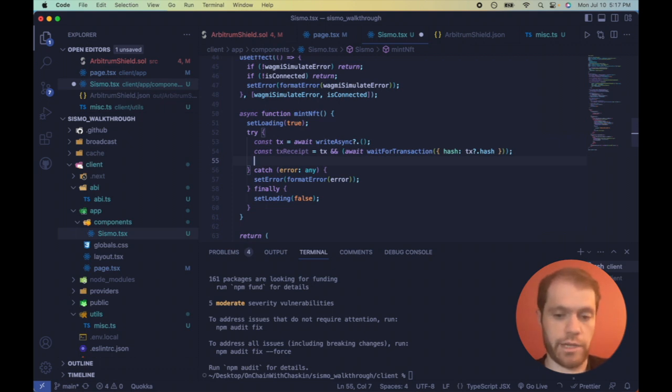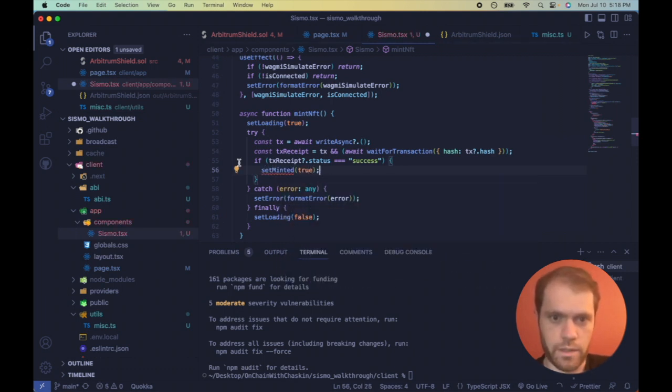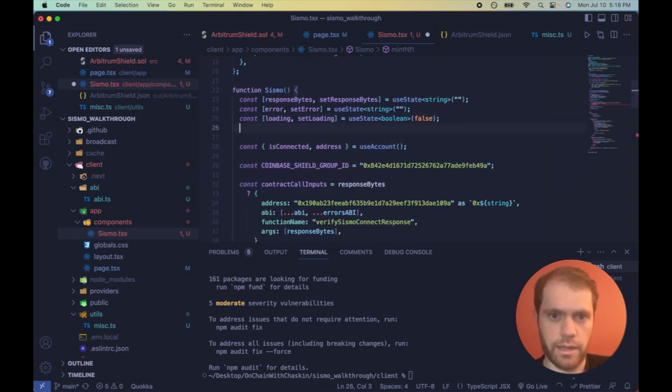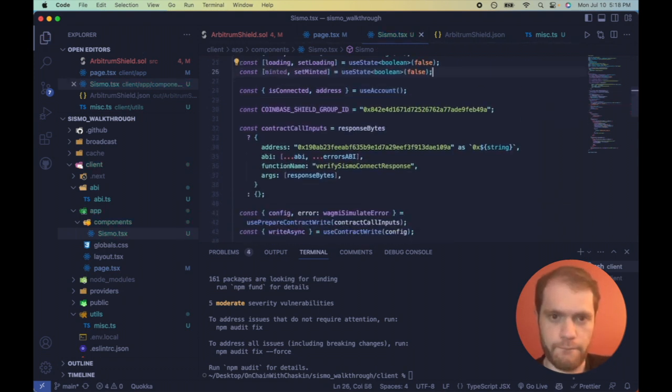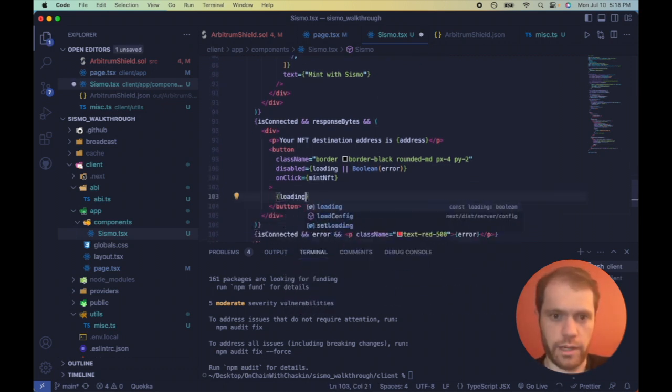Let's double check that it returns transaction was successful. If TX receipt.status equals success, then we're going to make a new state variable, which is minted, and set it to true. But we don't have that yet, so let's go make that. One thing we want to change is the text of our button. If it's loading, then we want it to say minting..., and if not, we'll just say mint.